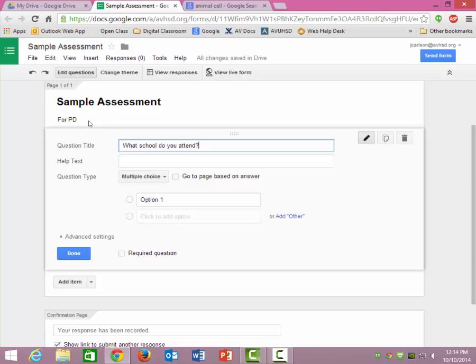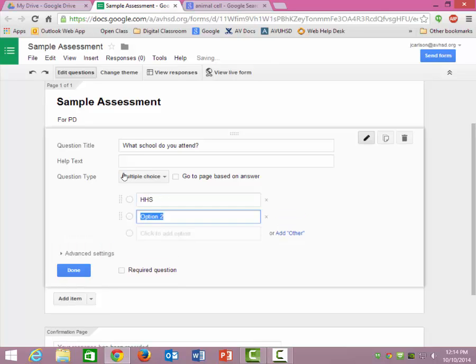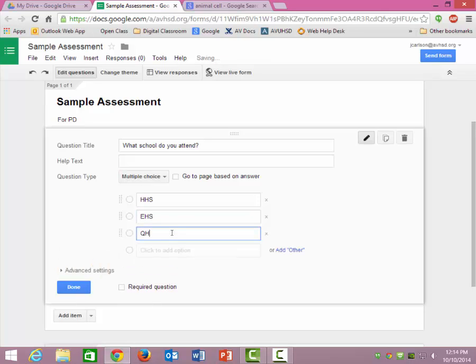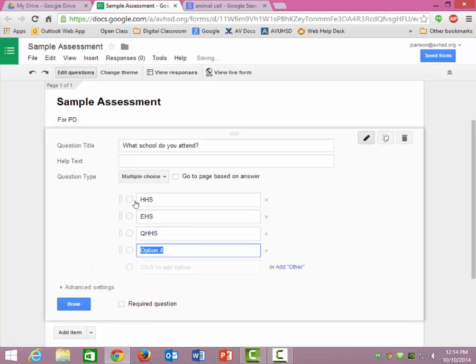Okay. So there you go. What school do you attend? And what are the possible choices? Highland High School, Eastside High School. Okay. And on and on and on. Okay, and you do not select the answer here at this time. That comes later. Okay, you're just building the assessment now. Okay, we'll come to the grading part next.